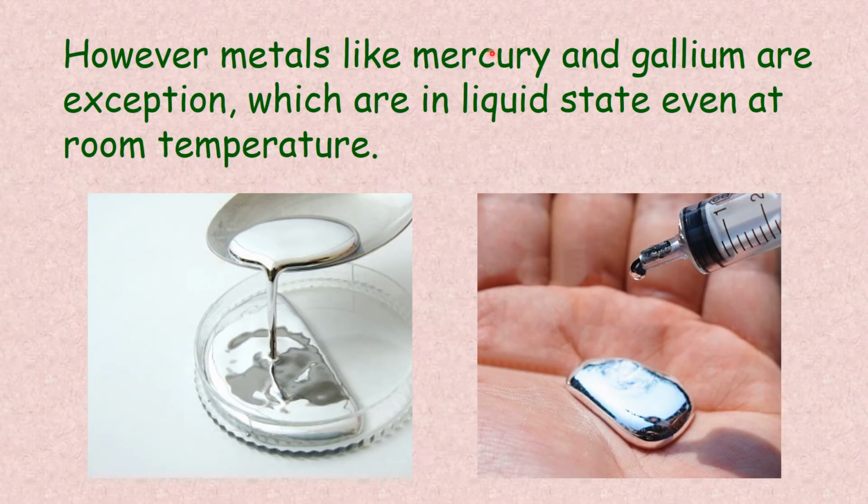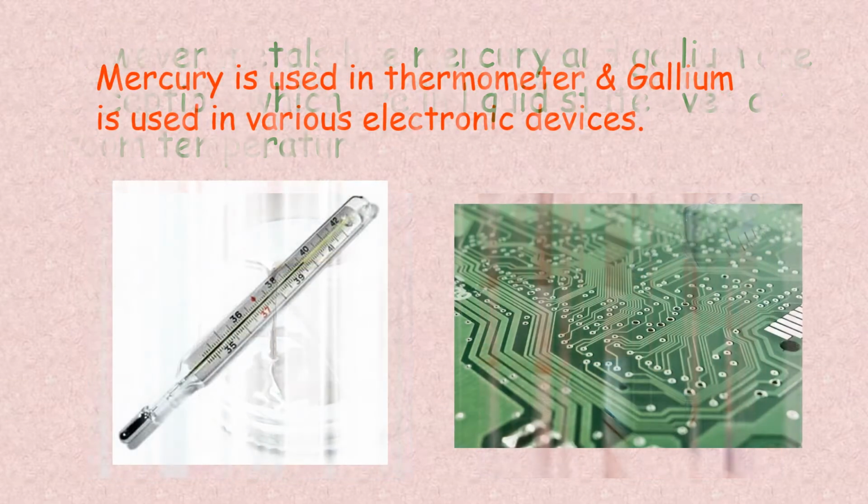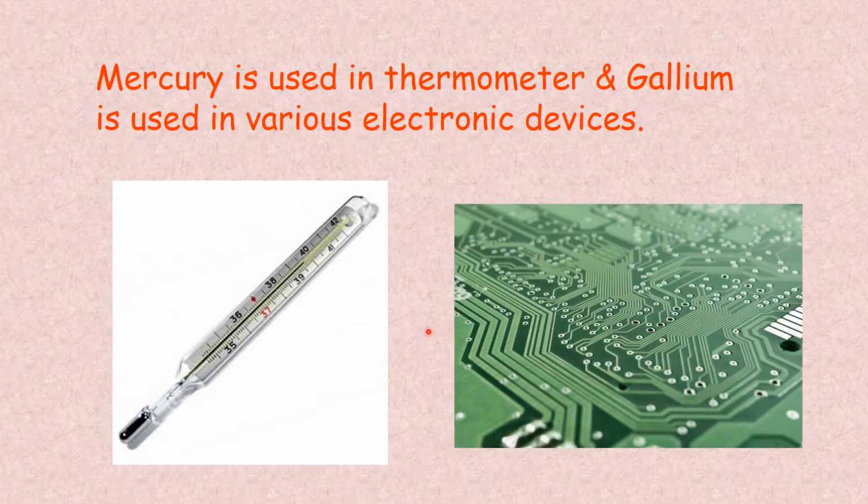However, metals like mercury and gallium, they are exceptions which are in liquid state even at room temperature. Where is mercury used? Do you know? Yes, mercury is used in thermometer and gallium is used in various electronic devices.